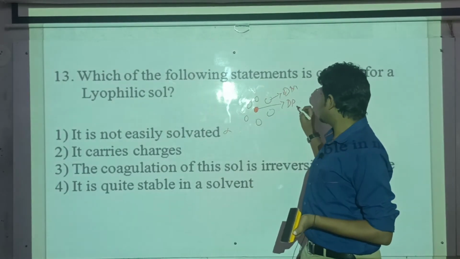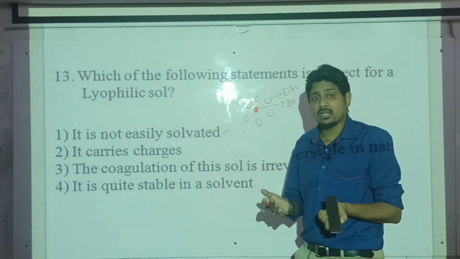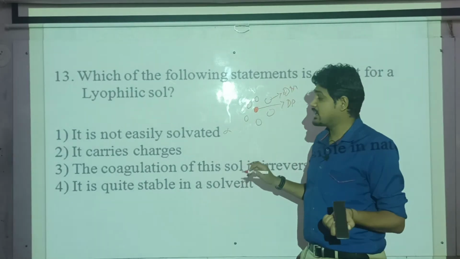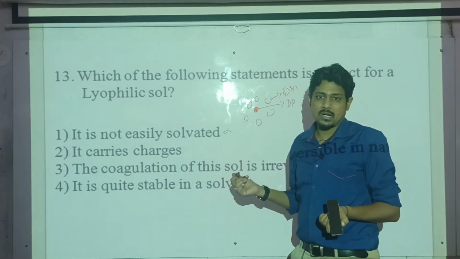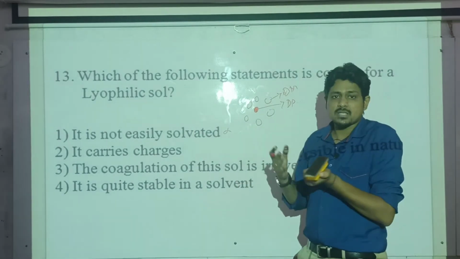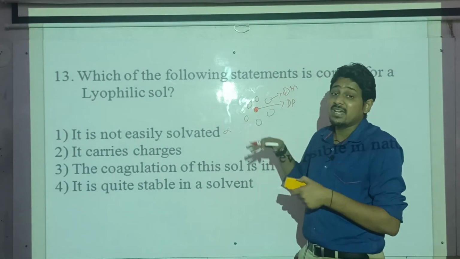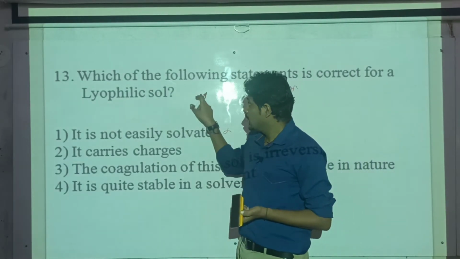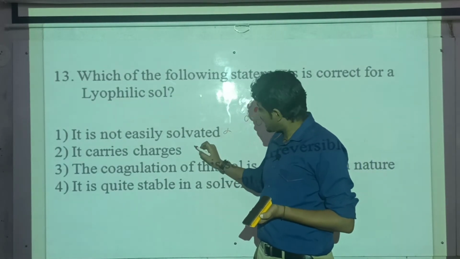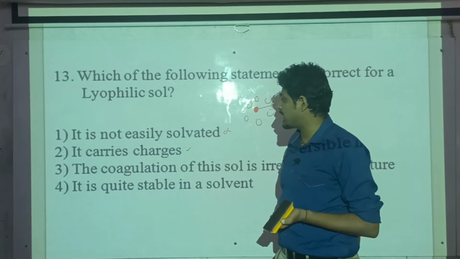Solvated means the dispersed phase is well surrounded by the water molecules. If my dispersed phase is not having affinity, then it is not well surrounded; it will have some charges first around it and then the water molecules. But lyophilic means it is very easily surrounded by the water molecules. Next one, the lyophilic sol is carrying charge. Yes, of course it is also carrying charge.